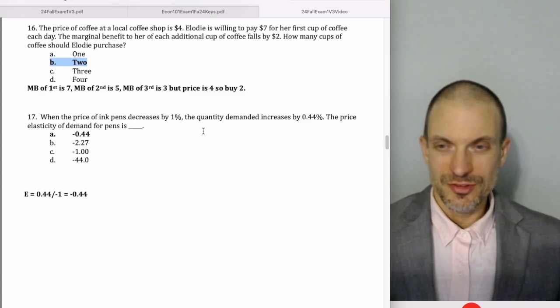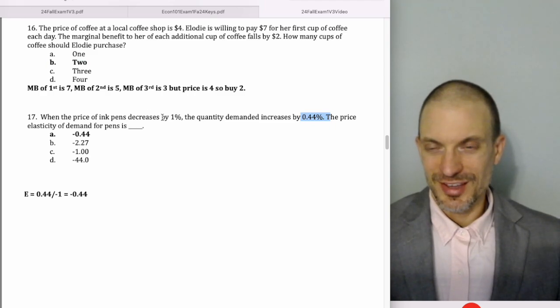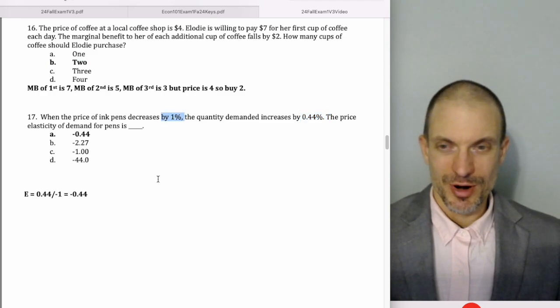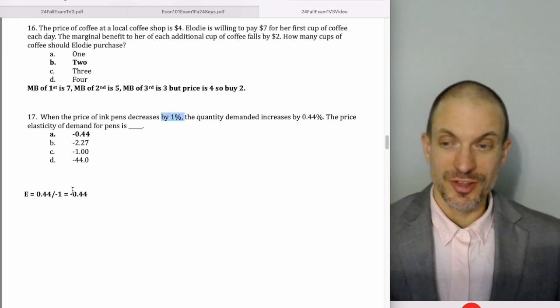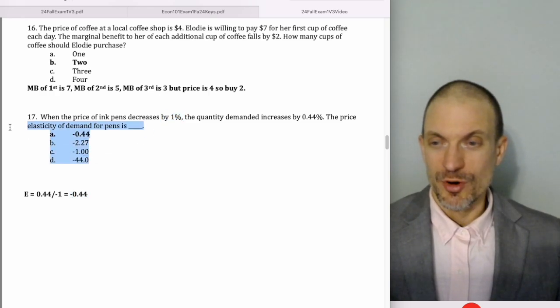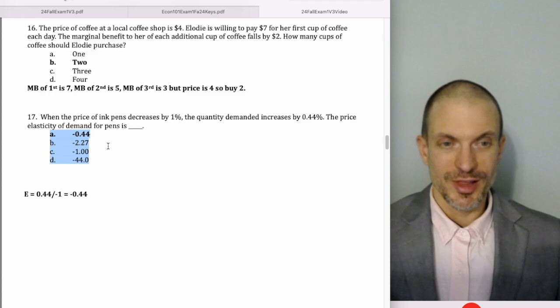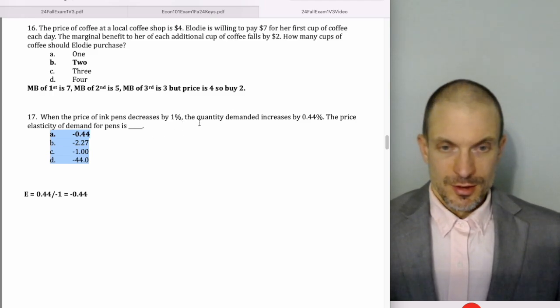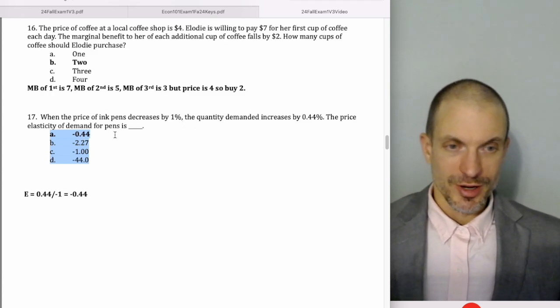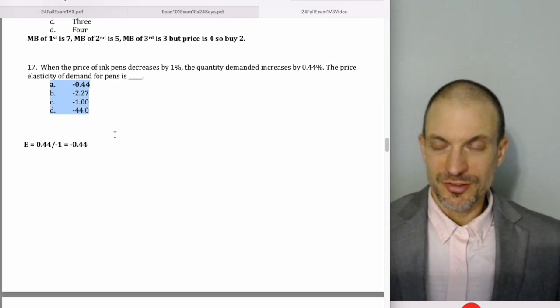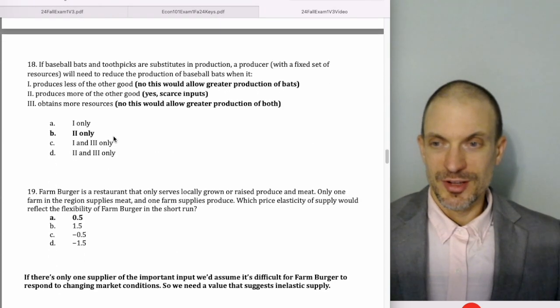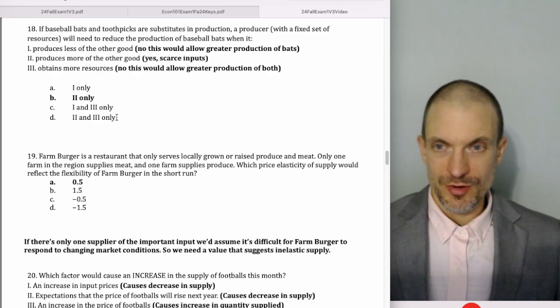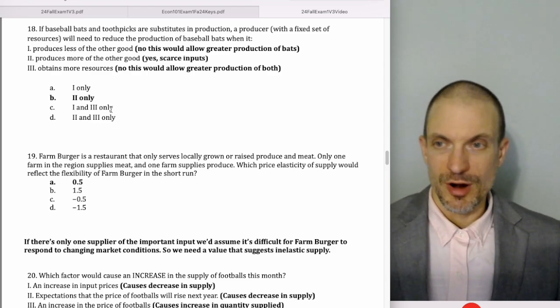When the price of ink pens decreases by 1%, quantity demanded increases by 0.44%. Price elasticity of demand for pens, well, we'll divide this percentage change in quantity demanded by this percentage change in price. This is negative, so this is going to be minus 0.44. And of course, I gave us all the same signs, just so there wasn't an issue about signs. Because for price elasticity of demand, we know by the law of demand we're going to have a negative price elasticity, or in absolute value, positive elasticity. The sign is really important for income elasticity, obviously, and then for cross elasticity.